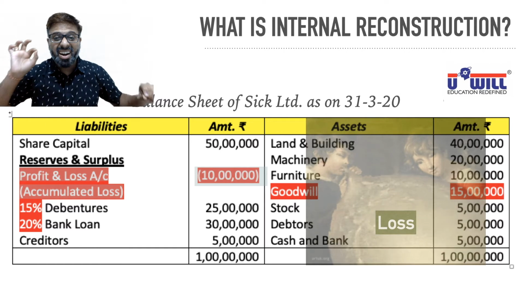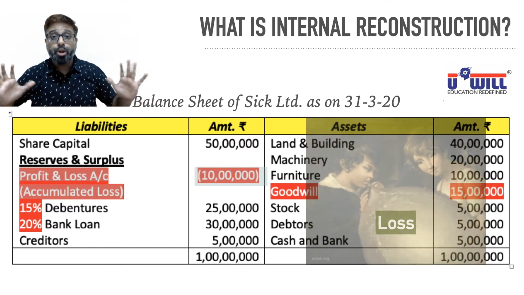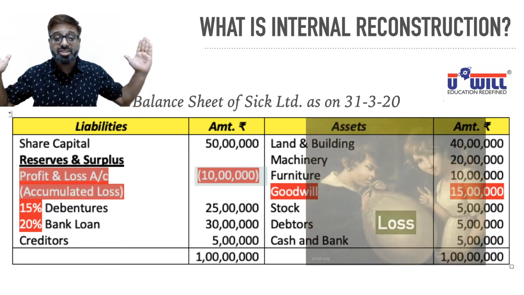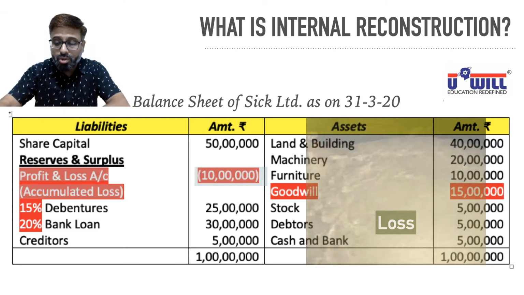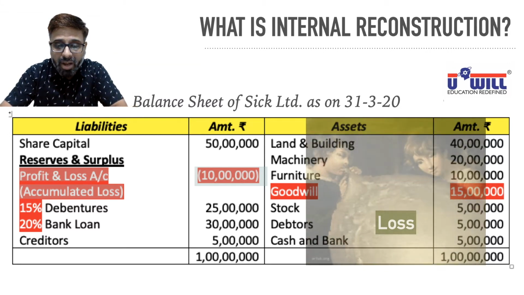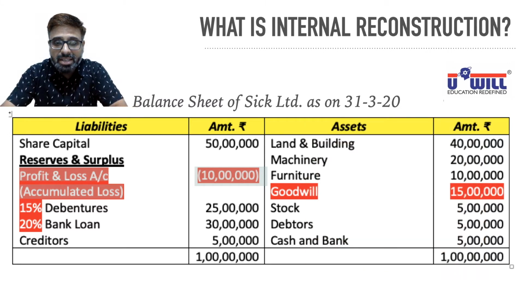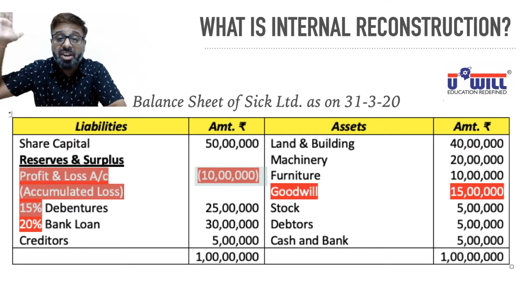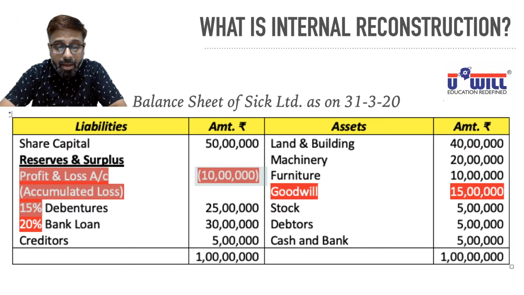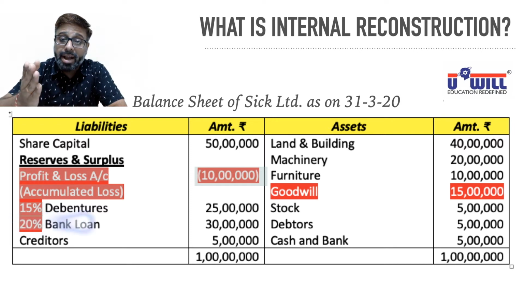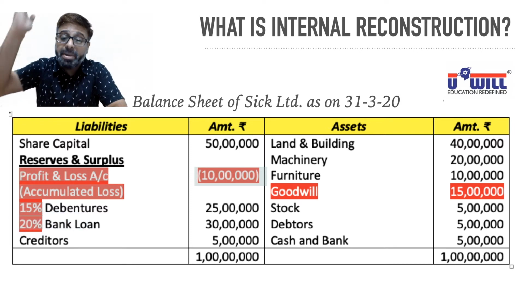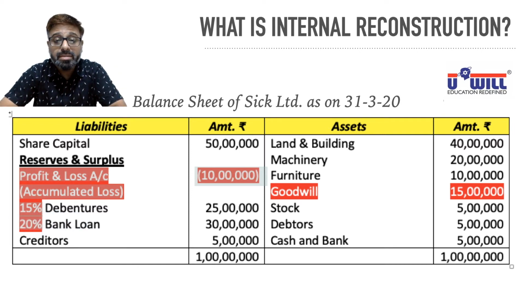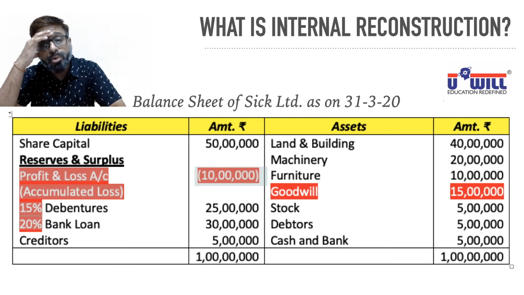Definitely ugly looking balance sheet. Loss of rupees 10 lakhs. Also you will observe one more weird thing in this balance sheet, that is debentures are borrowed at 15% high rate of interest and bank loan at 20% high rate of interest. Such a poor management.